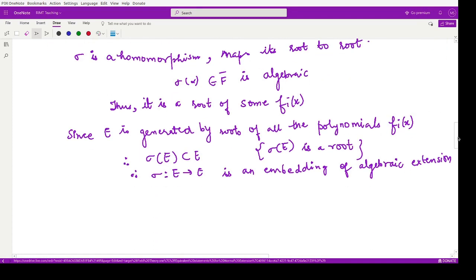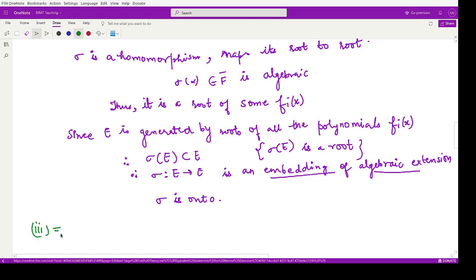And we know that whenever we have an embedding of an algebraic extension into an algebraic extension, that mapping is onto. This is what we were trying to prove, that this is an onto mapping.